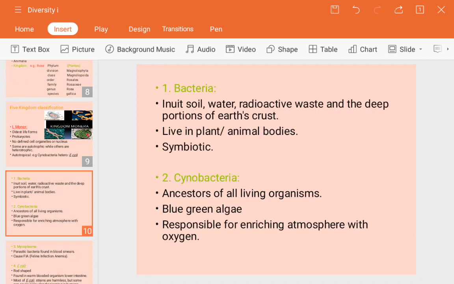The bacteria are found in soil, water, radioactive waste and the deep portion of the earth's crust, where Monera bacteria first occurred. They appear in a variety of shapes, guys. They also live in plant and animal bodies, where they behave as symbiotic organisms. Symbiotic means a relationship of mutual benefit between two organisms.